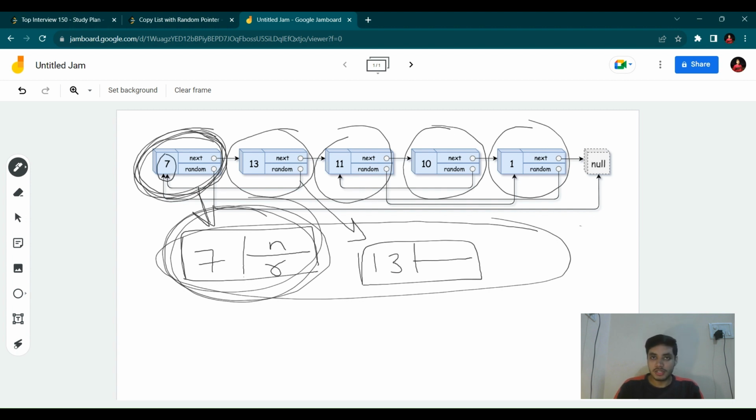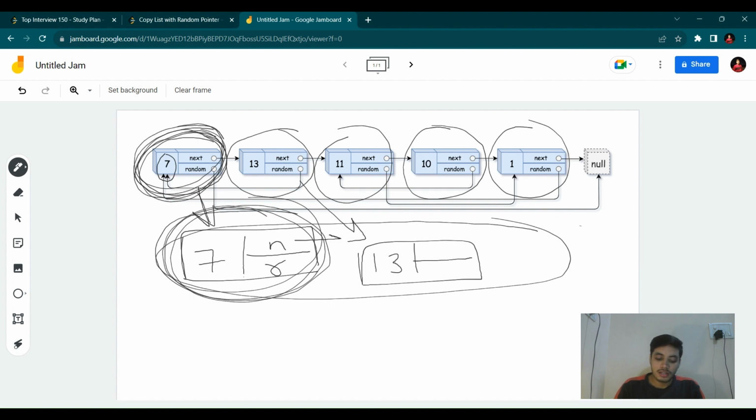Only two things which we need, the next pointer and random pointer. So you can simply get this next and random pointer for each and every value. For example, if you are at the first node, that means if you are at this position, what you can do is point this next pointer to its next node. How can you do that?